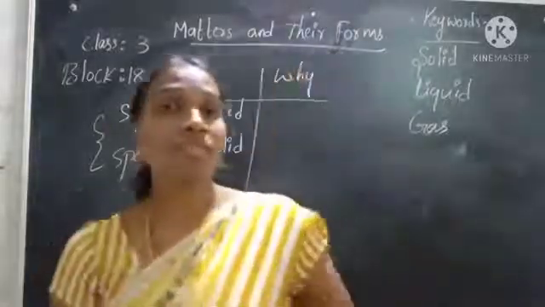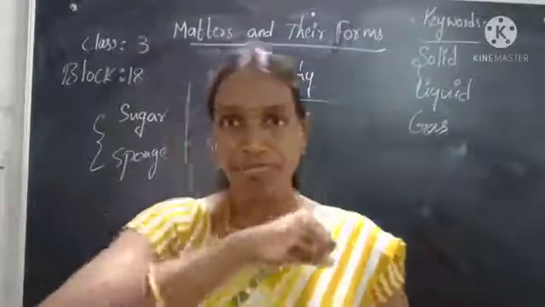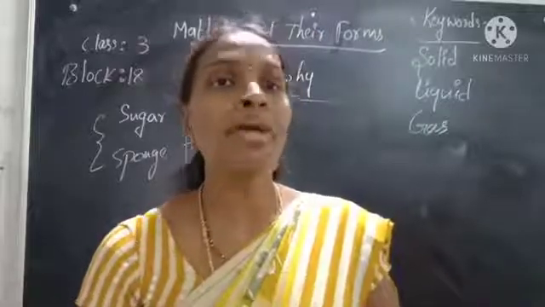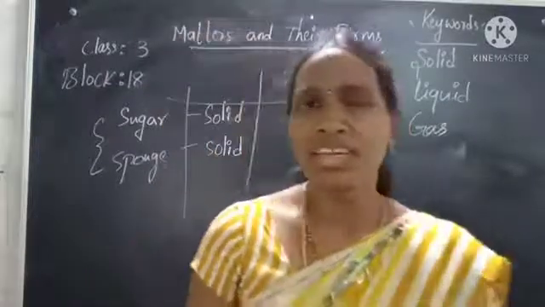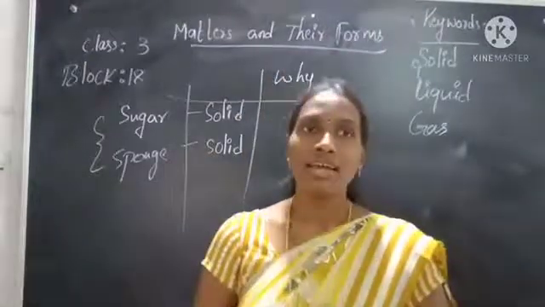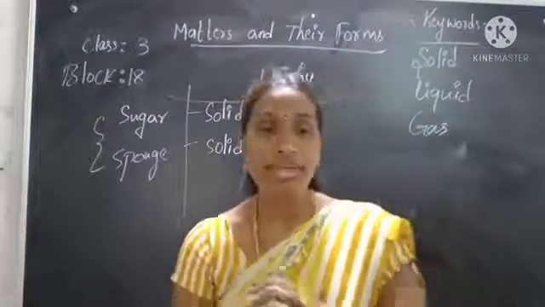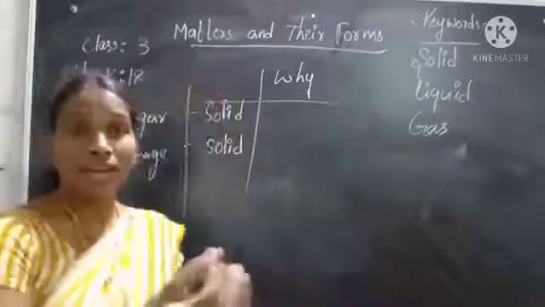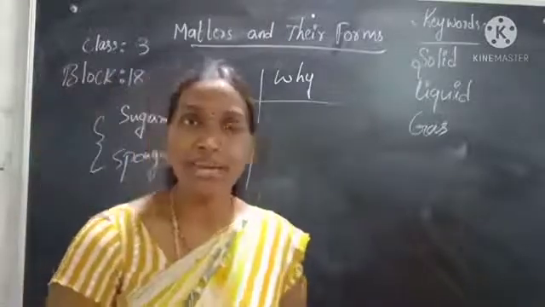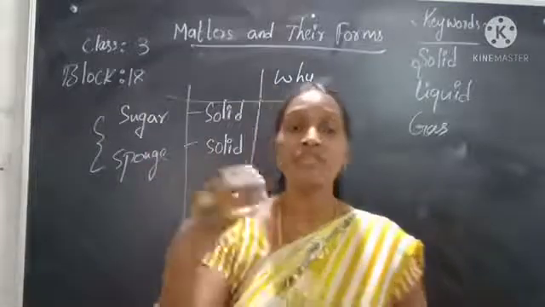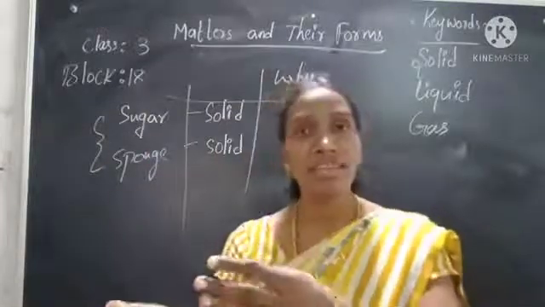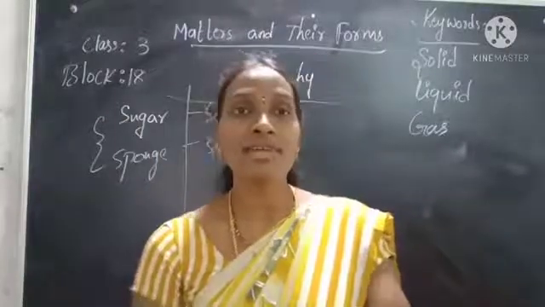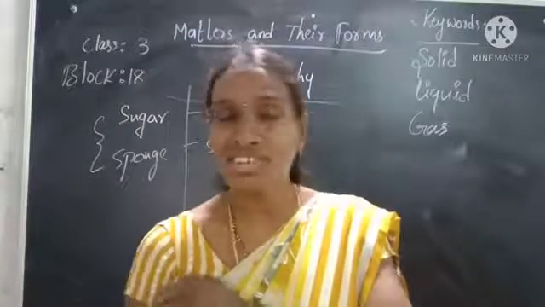Sugar is a solid because it has a definite shape. Already we know that sugar is a solid because each granule of sugar has a fixed shape, and it takes a fixed space also. Similarly, in the same way, a sponge also has a fixed shape and it occupies space also. It will stay the same. It will not change the shape.